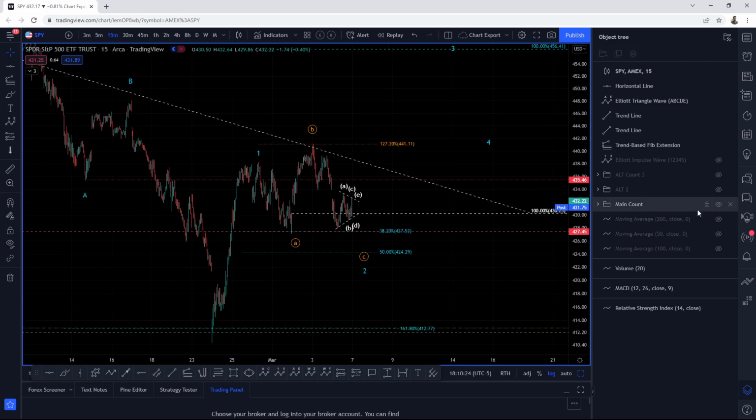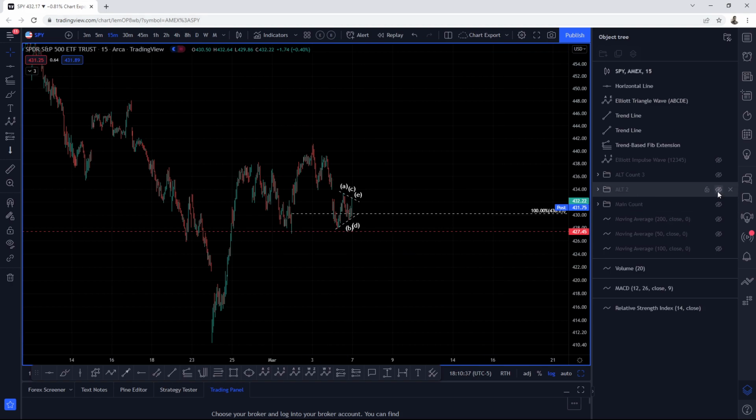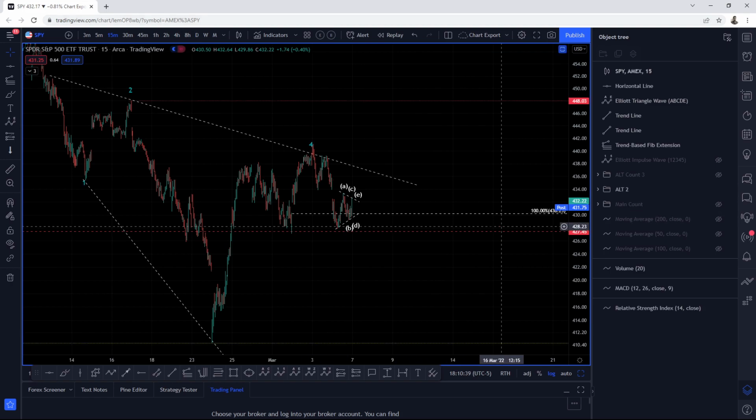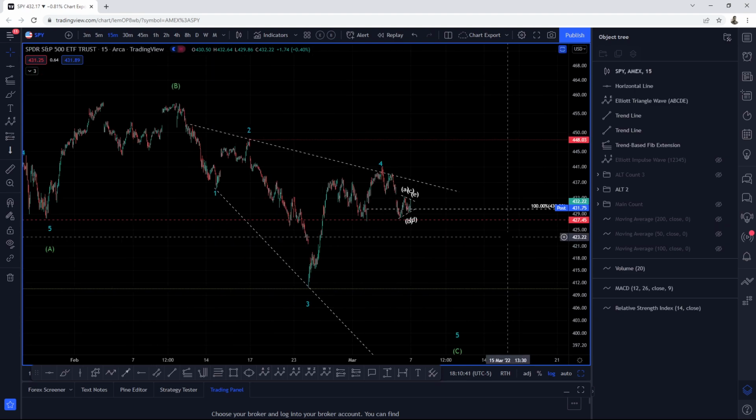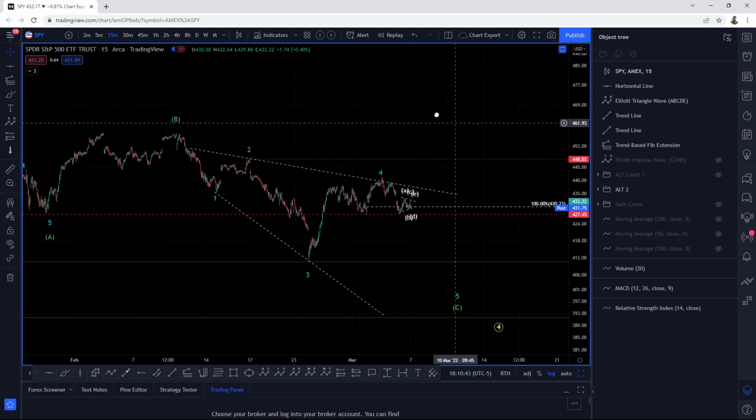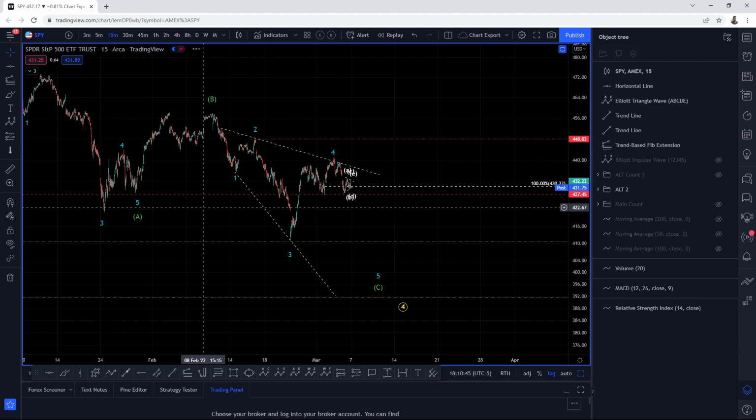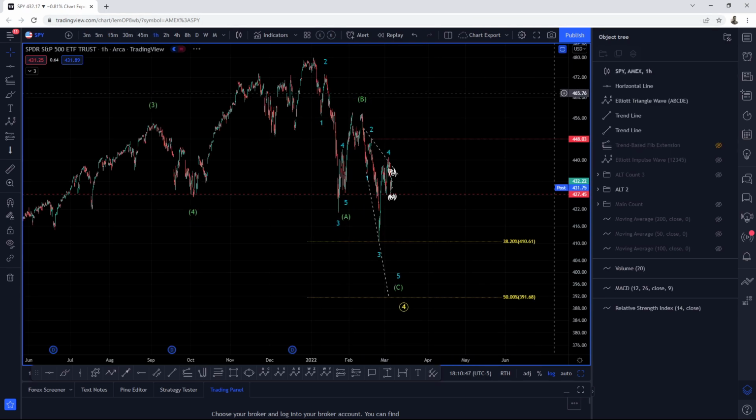All right. So taking you guys over to our other count, sorry about that. Let's hide this and let's take a look at our alt count too, which suggests that we are still in the wave four pullback. This is an expanding triangle. I'm going to take you up to the 1 hour time frame real quick.